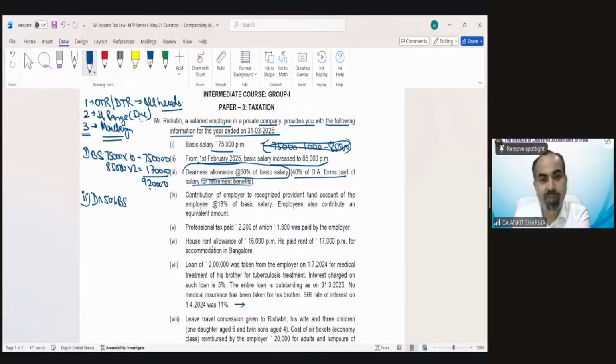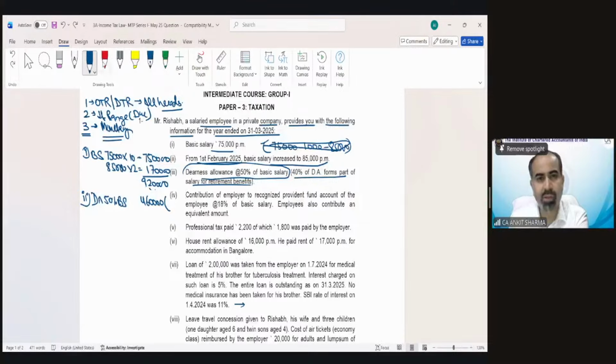So that would be 4,60,000. Now always do one thing when you write down DA, and if it is as per term, write down over here 40% T or 30% T or 25%, whatever amount is for term DA. So you will always remember that.